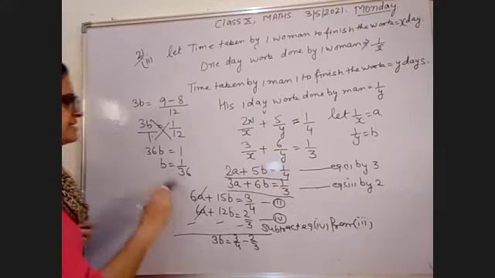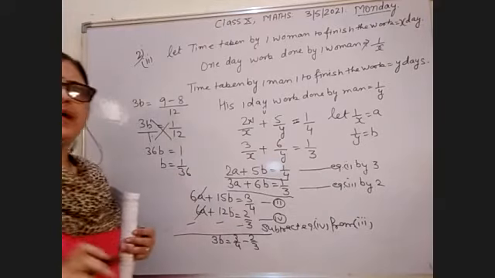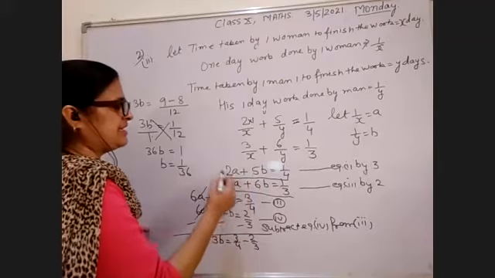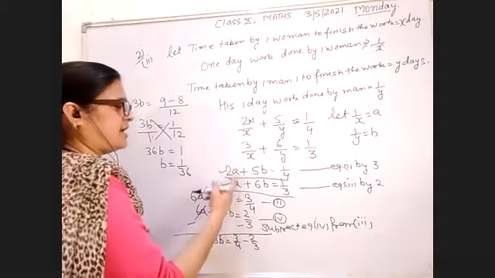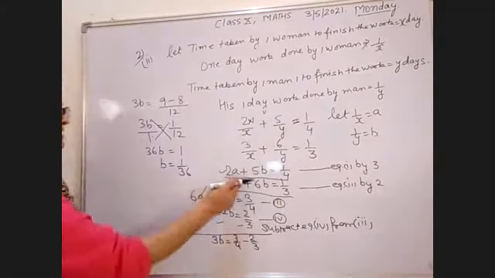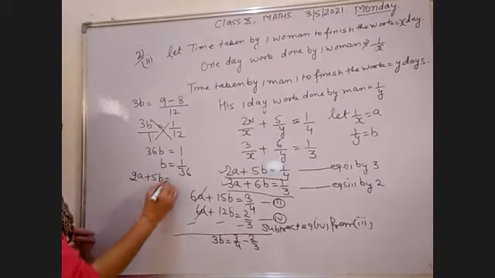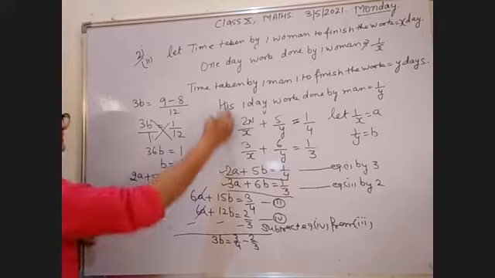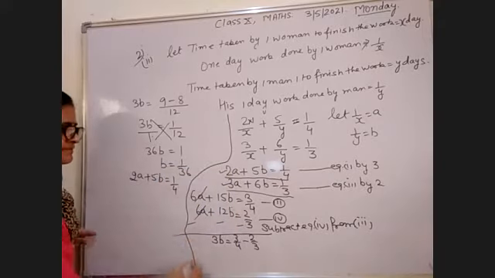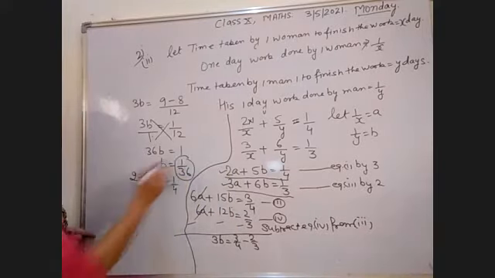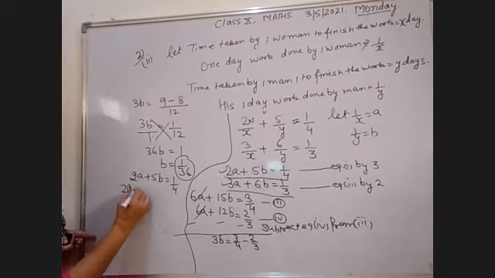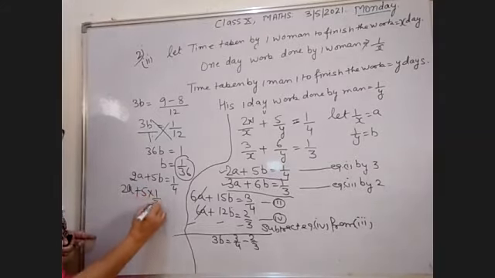Okay, this is the value of b. Now you have to put the value of b in any one of the equations. I will put in equation 3. So 2a plus 5b equal to 1/4. In place of b, you have to put here 1/36.